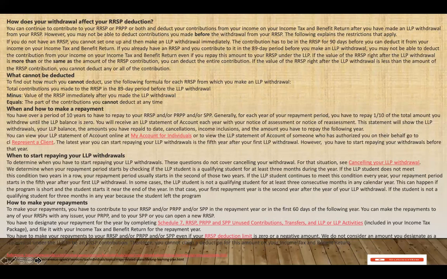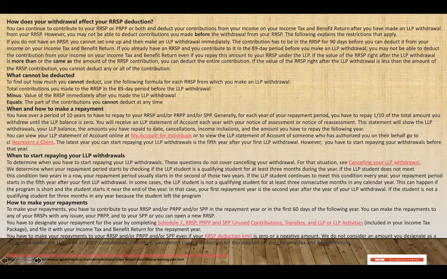When to start repaying your LLP withdrawal? To determine when you have to start repaying your LLP withdrawal, you have to answer some questions with CRA. And when you answer some questions, they will determine when you'll be able to start repaying the withdrawal. In some cases, the LLP student is not a qualifying student for at least 3 months in a calendar year. This can happen if the program is short and the student starts it near the end of the year.